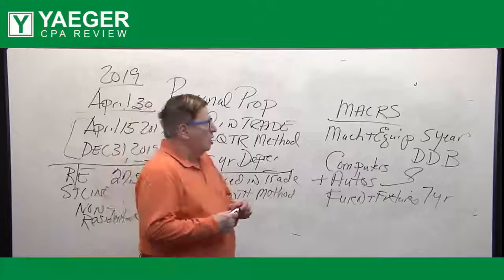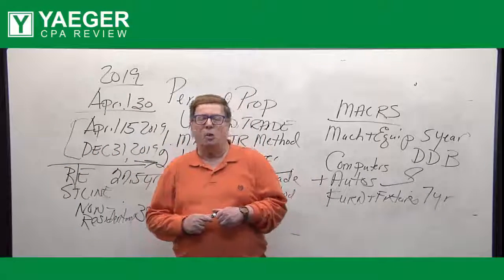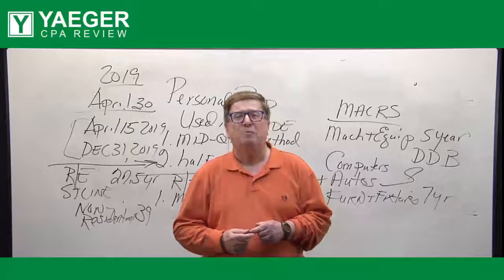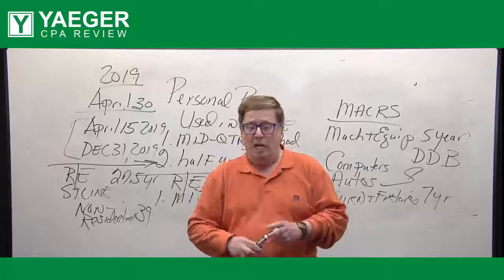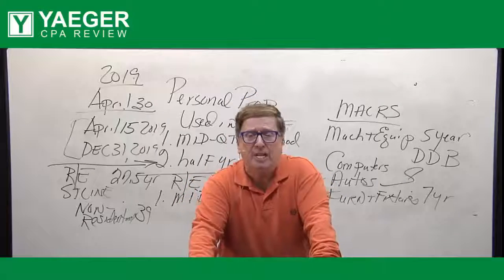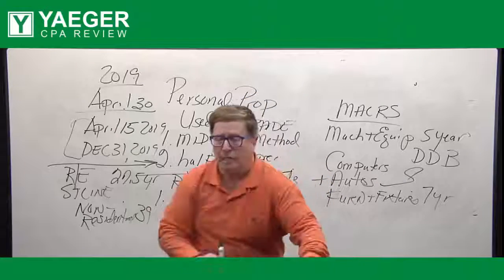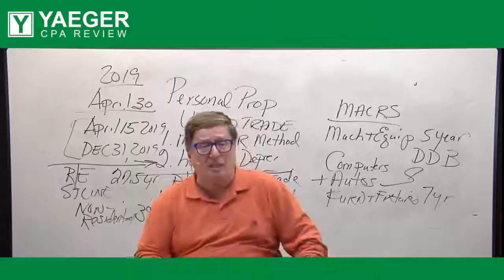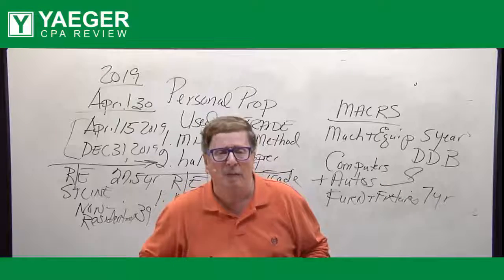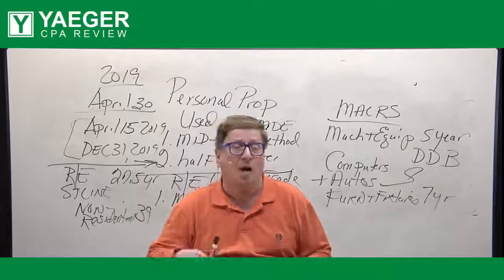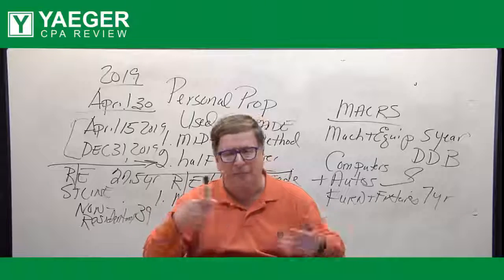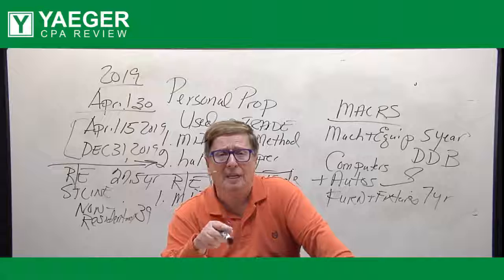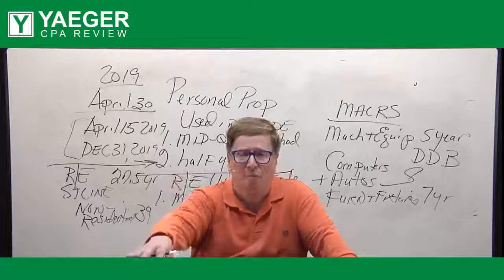Now, a lot of times on the exam, they will give you the factors because they have depreciation tables. Now, if you go into these depreciation tables, first of all, the tables will have the lives of the assets, broken down by whether it's personal property or real property, and also built into those tables are the averaging convention methods.